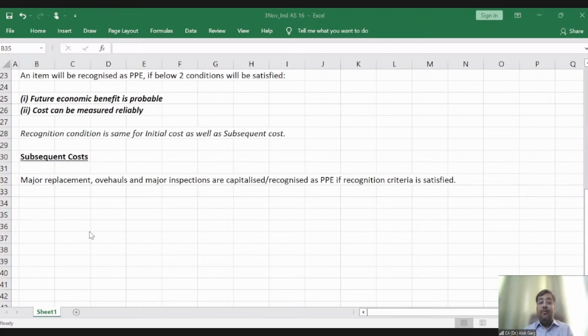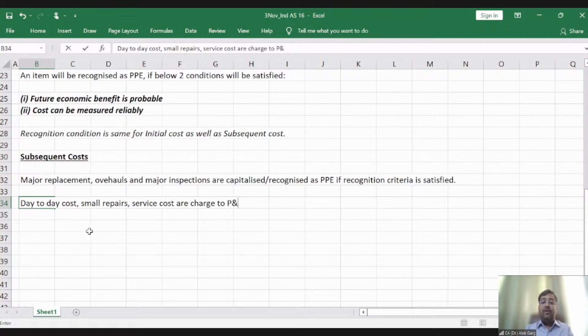But what about day-to-day cost? Day-to-day cost, small repairs, service cost are charged to P&L. It is not going to be capitalized.